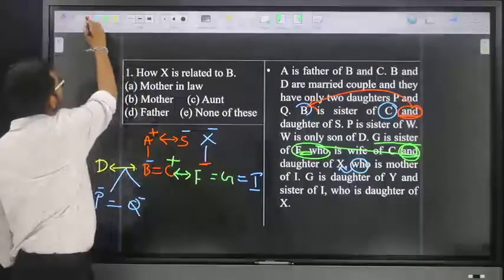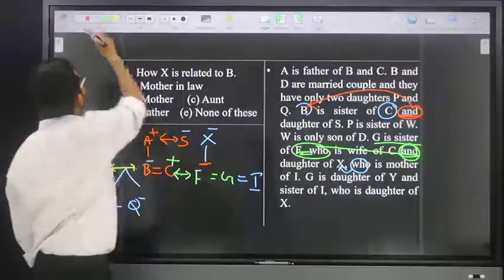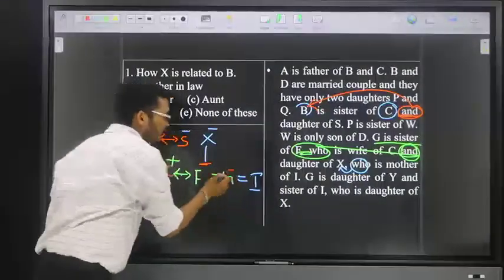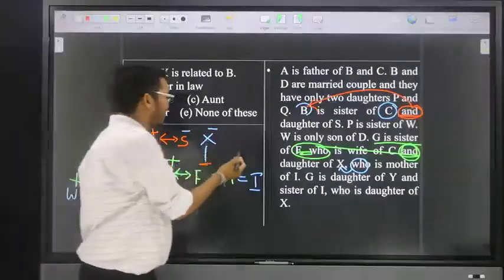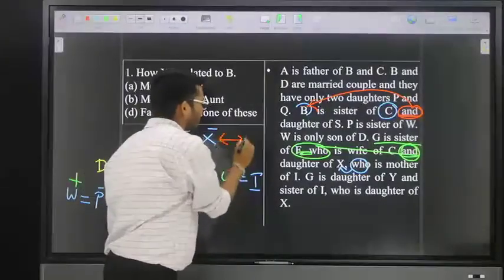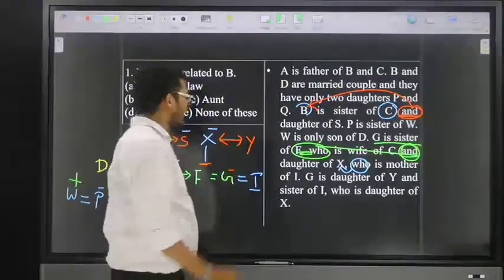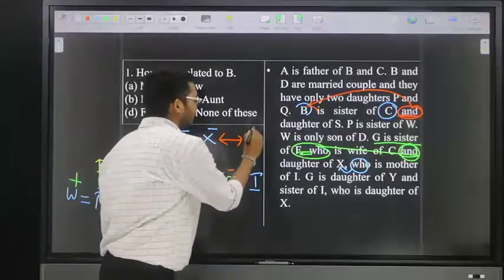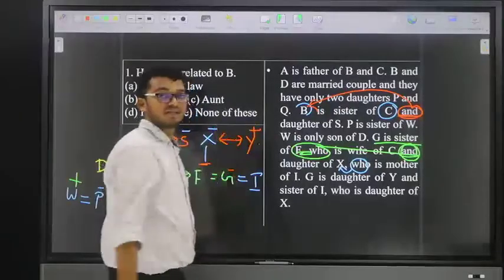Friends, here G is daughter of Y means we know already G is daughter of X. Now G is daughter of Y means then X and Y both are couples. Now X is minus, then Y is plus.